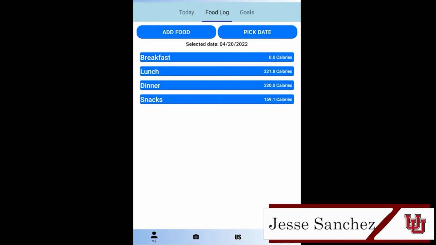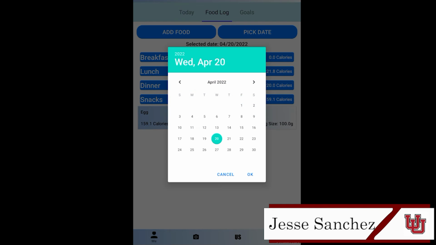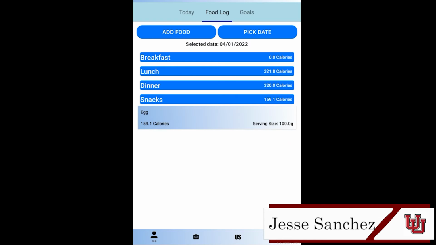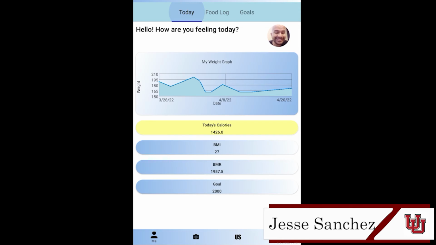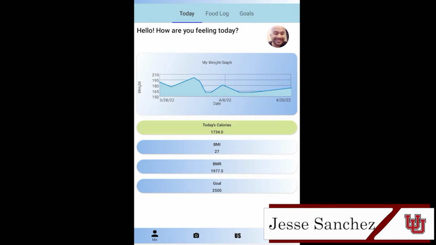They can see a list of items that they've had today. They can also choose different dates to check out. So let's say we go back to April 1st. This is everything that I've eaten on that day. You can see everything for breakfast and lunch and so on. And I can even see the information on my meals on that day as well, such as the amount of calories that I consumed.